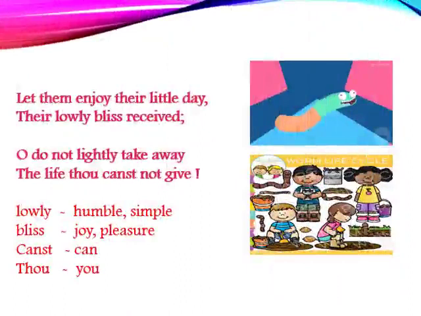Moving on with the next line, children. Let them enjoy their little day, their lowly bliss receive. Here the poet tells us, on behalf of the tiny beings, the poet appeals, let each creature, even the tiny ones, enjoy the simple pleasure given to them by the Almighty. Let them enjoy their short life well and not kill them.